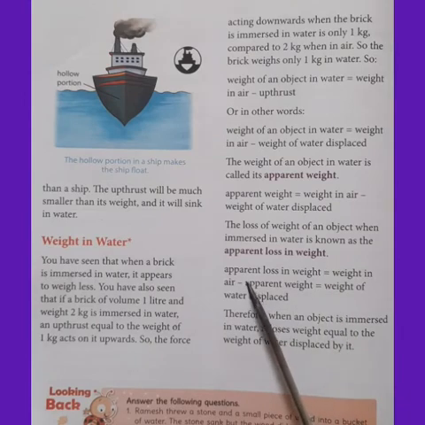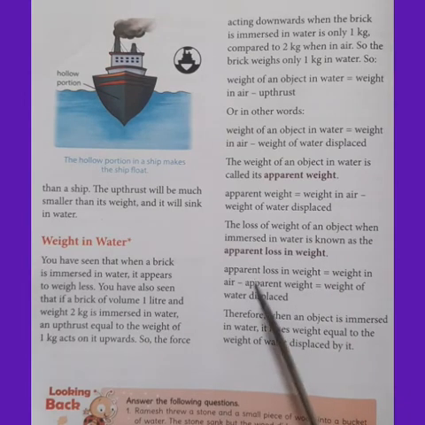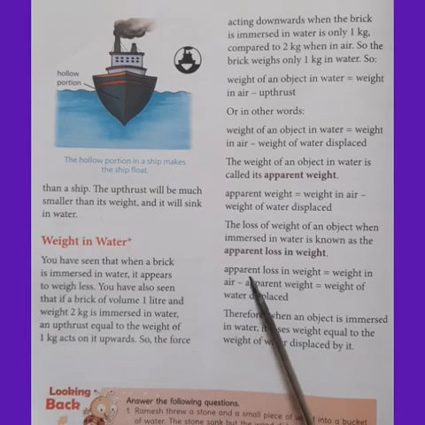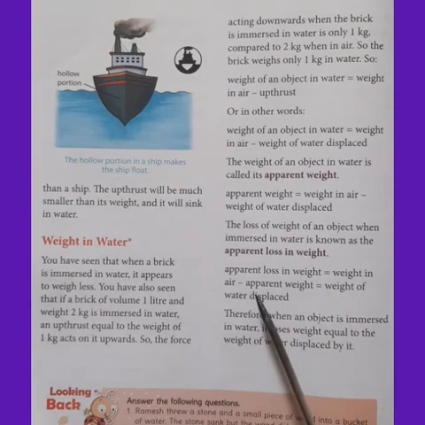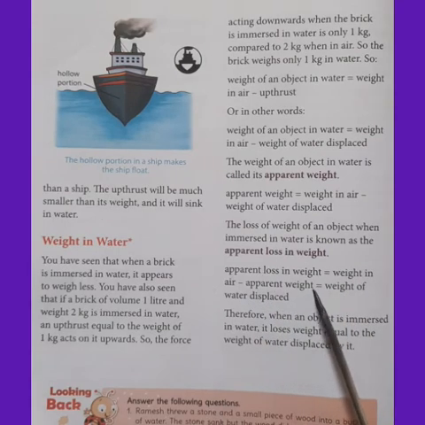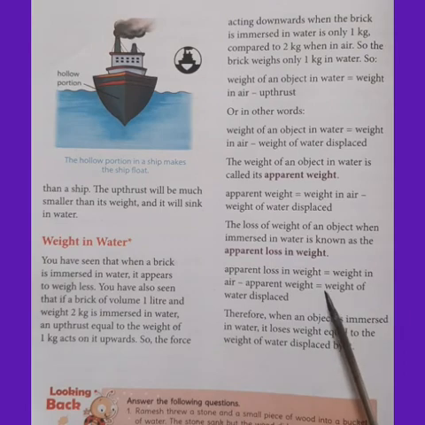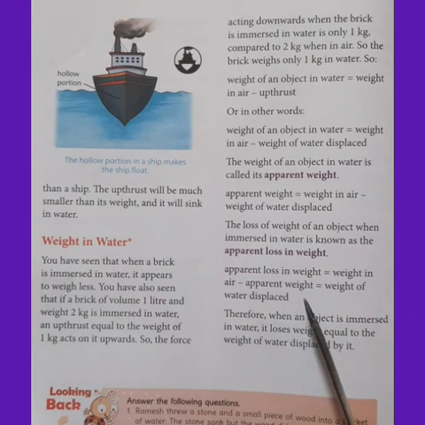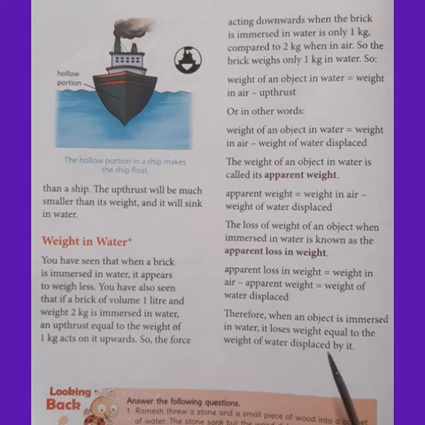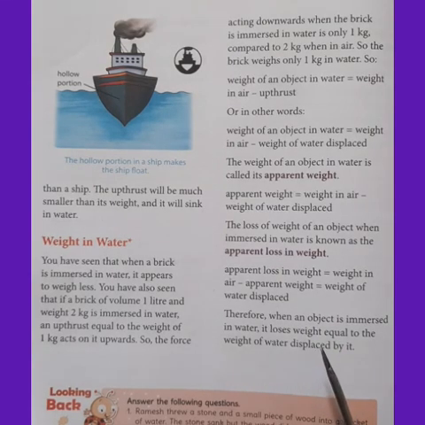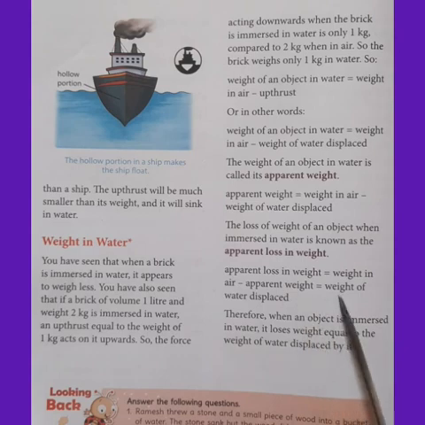How do we calculate the apparent loss in weight? Apparent loss in weight is equal to weight in air minus apparent weight. That will be equal to the weight of water displaced. Therefore, when an object is immersed in water, it loses weight equal to the weight of the water displaced by it.